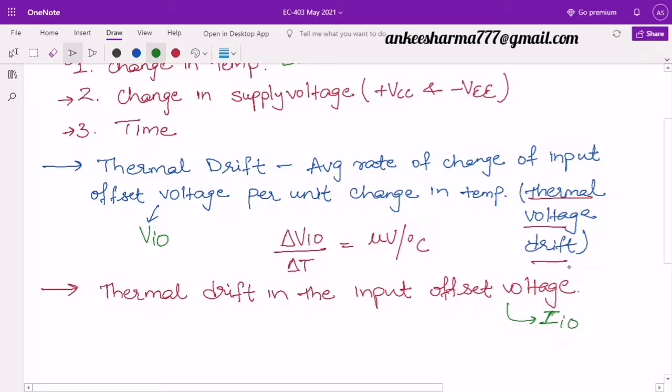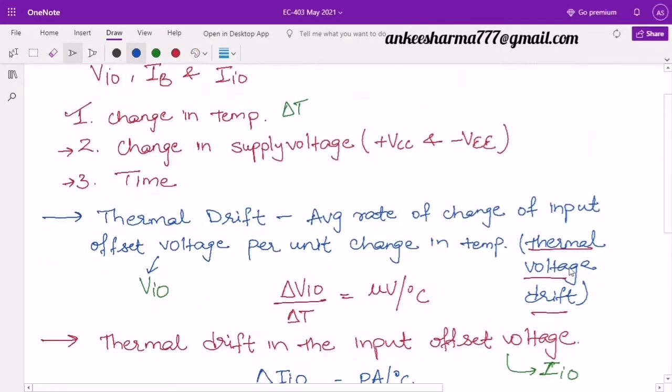So thermal drift in input offset current will be represented as delta IIO, that is average rate of change in input offset current divided by the change in the temperature. So it will be delta T. Now what will be its units? Current units, what are they? Ampere. This current is very small, so we may take it in picoamperes per degree centigrade.